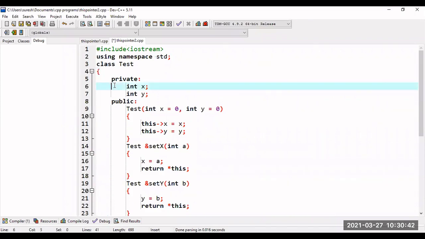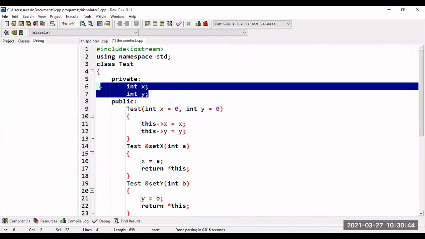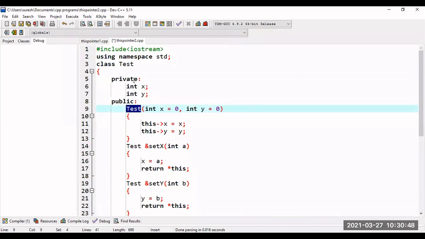Within the private section we have x and y, the two variables, and now just assume that you know the concept of constructor. A constructor is a special member function which has the same name as the class. The main purpose of the constructor is that whenever you create the object, you can initialize the data. We will discuss that in depth in the 4th chapter, but for now just assume that I am creating the constructor with int x and int y.